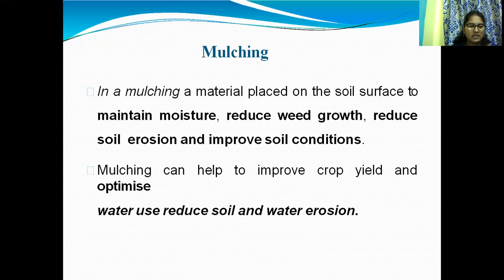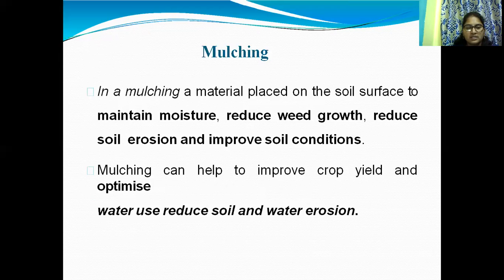In this method, organic matter is applied to the soil surface to conserve soil moisture, prevent soil compaction, reduce runoff, and reduce erosion of topsoil, and control weeds. Mulches are of two types: organic mulches and inorganic mulches.